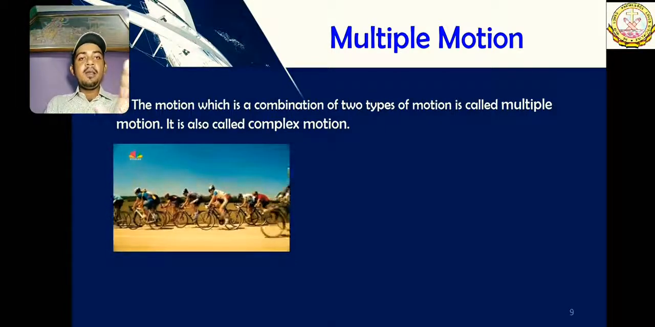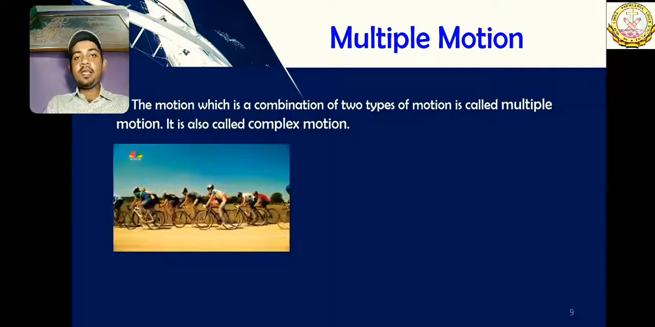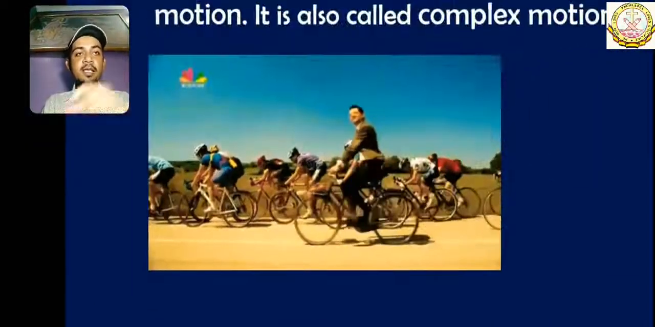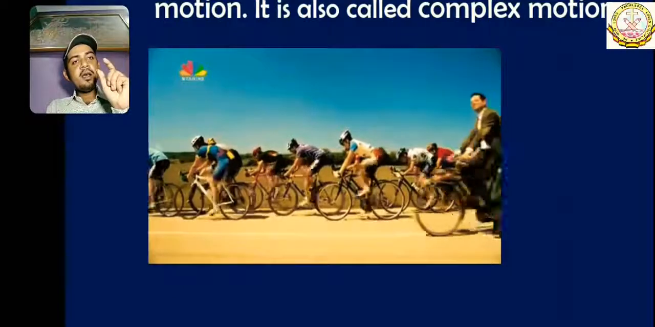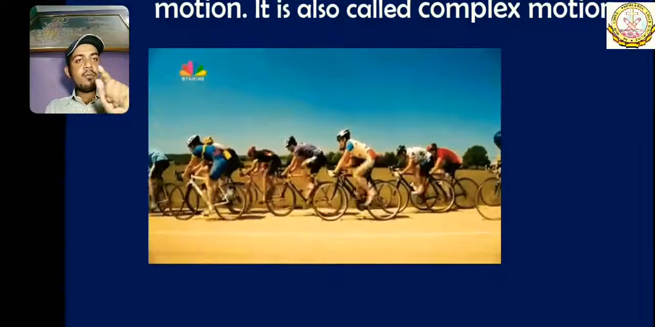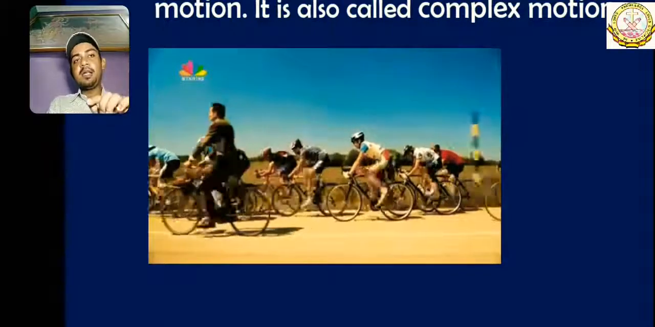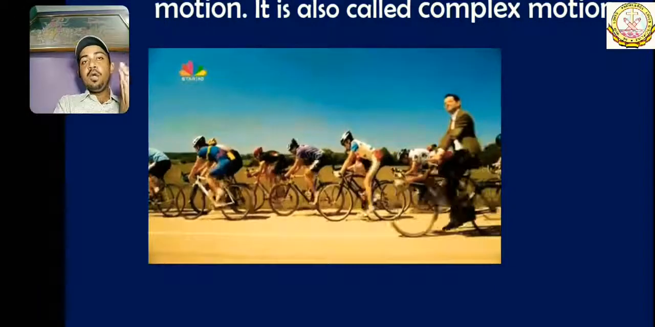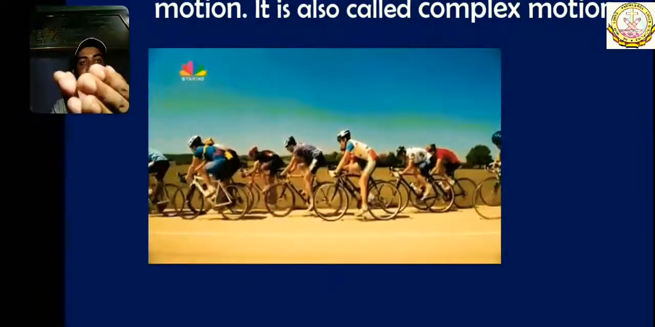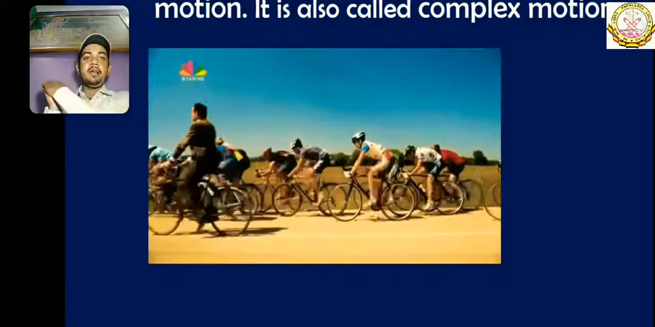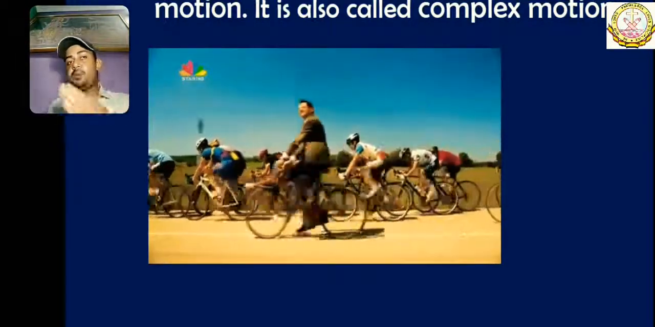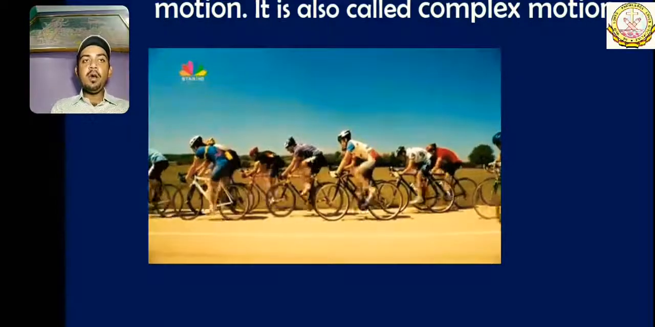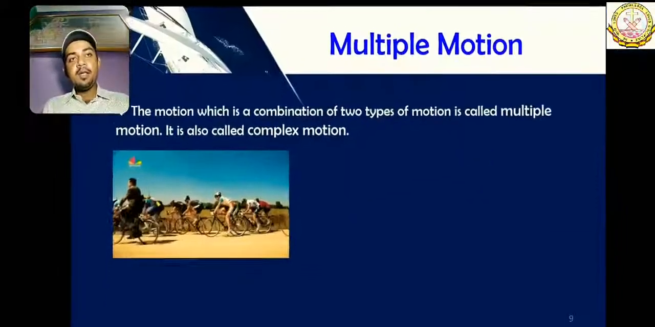You see, this is Mr. Bean, and he has got some real superpowers. But the thing which we have to focus on here is the cycle, the wheels and the paddles. They are showing a different type of motion. They are moving in a circulatory motion, but the whole object, the cycle and the man, Mr. Bean and other cyclists, is going in a straight line. So when these two types of motions are combined together, they are called multiple motion or complex motion.